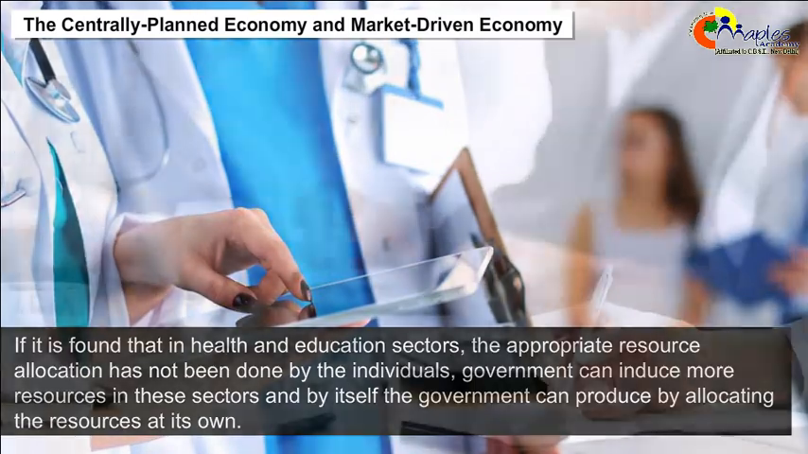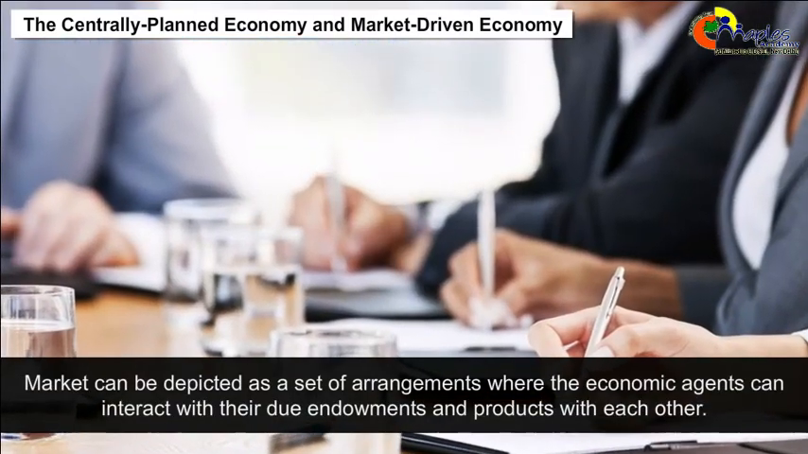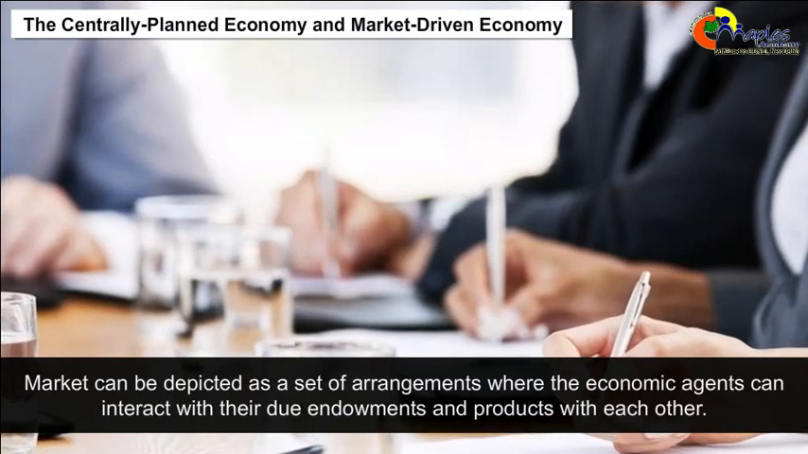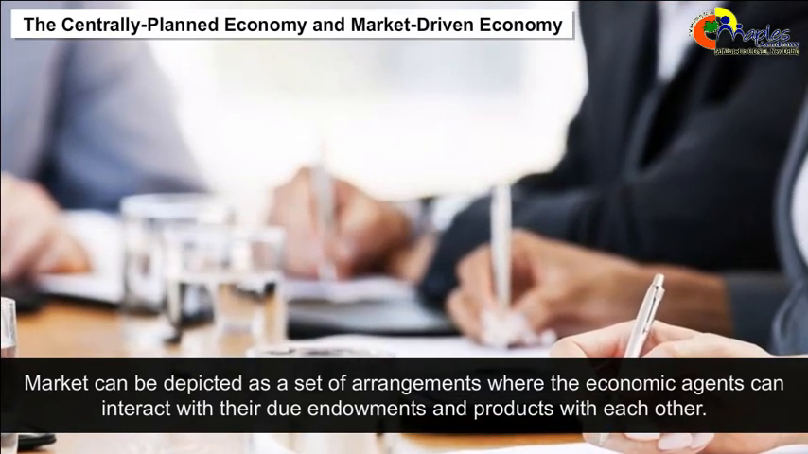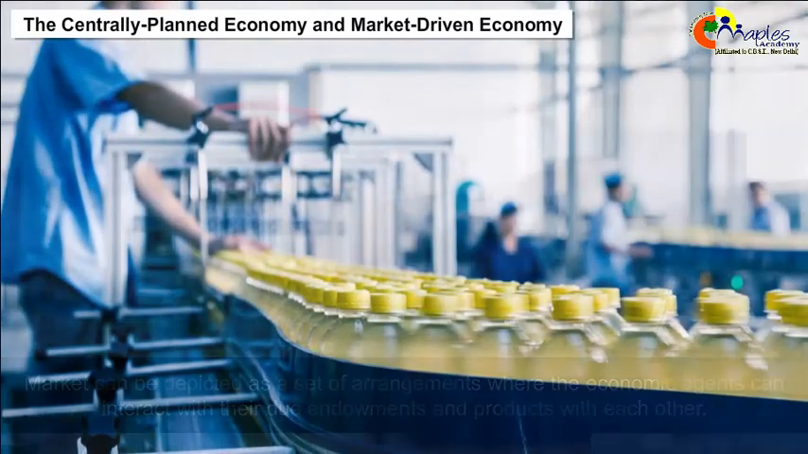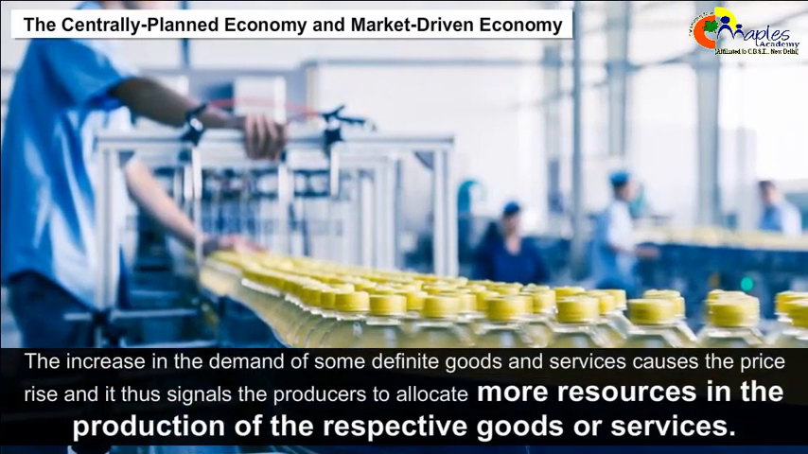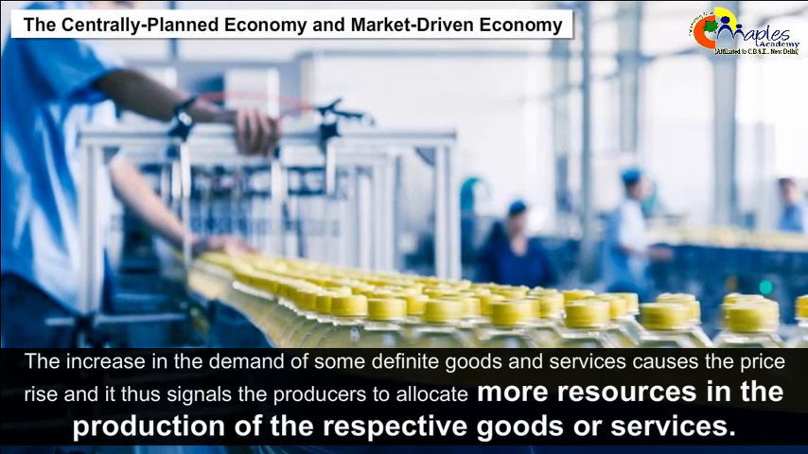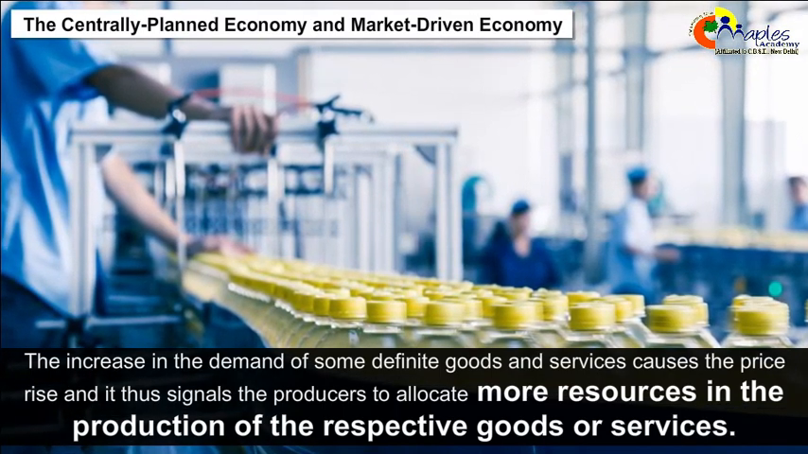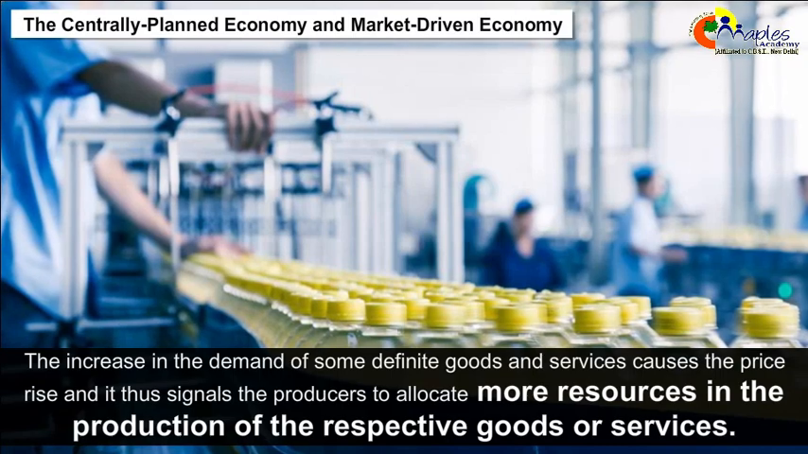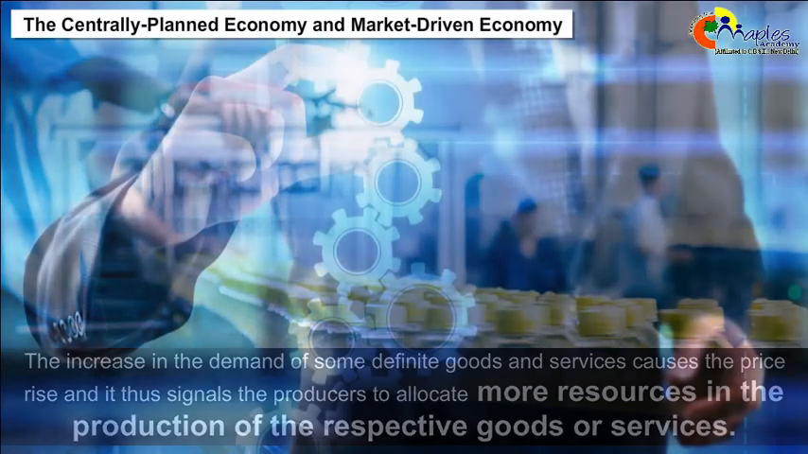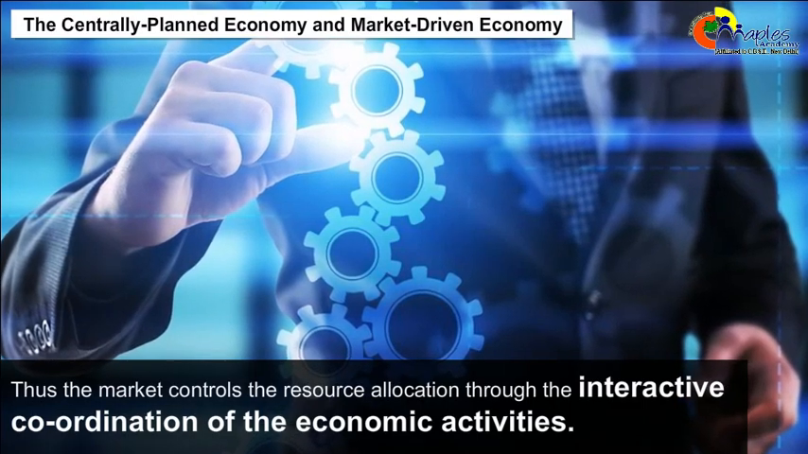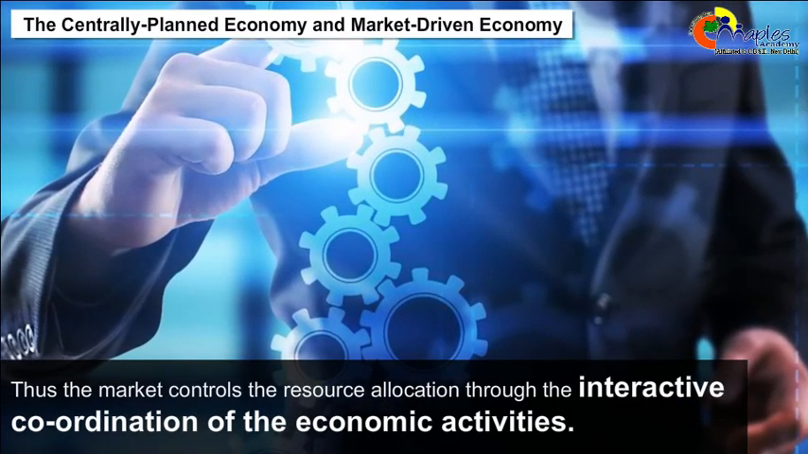A market can be depicted as a set of arrangements where the economic agents can interact with their due endowments and products with each other. The increase in the demand of some definite goods and services causes the price to rise, and it thus signals the producers to allocate more resources in the production of their respective goods or services. Thus, the market controls the resource allocation through the interactive coordination of economic activities.